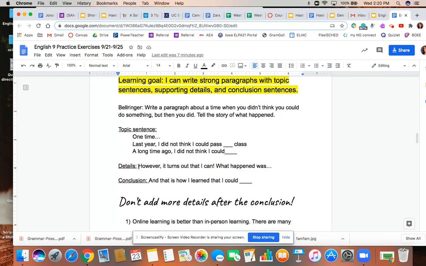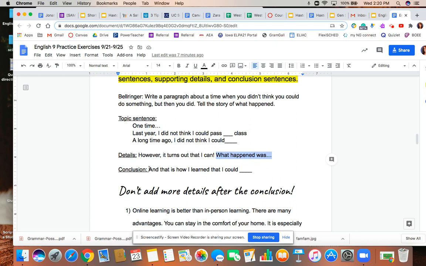In the middle of your paragraph, include some details. Tell the story of what happened. So a sentence you could consider using is, "However, it turns out that I can do that thing. What happened was," and then tell the story. And don't forget a conclusion at the end of your paragraph. You could consider something like, "And this is how I learned that I could," and then explain what that thing was that you could do.